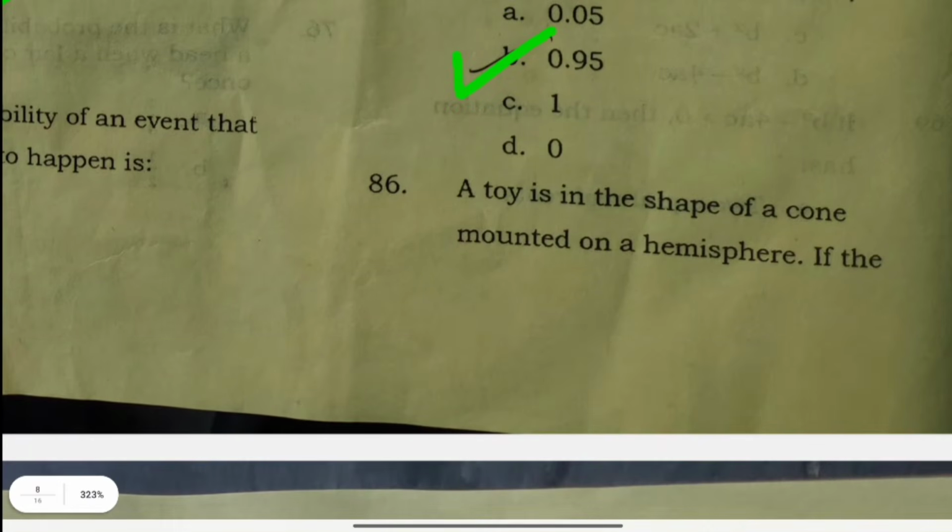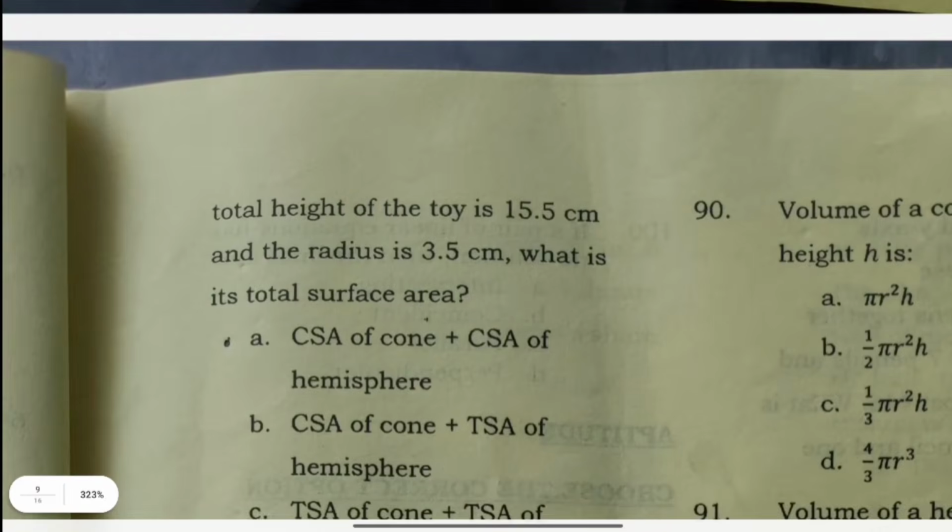0.95. A toy is in the shape of a cone mounted on a hemisphere. If the total height of the toy is 15.5 cm and the radius is 3.5 cm, what is its total surface area? CSA of cone plus CSA of hemisphere.